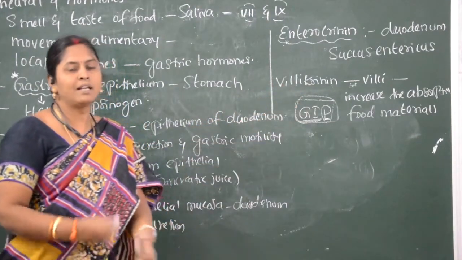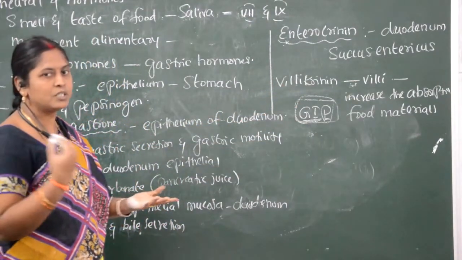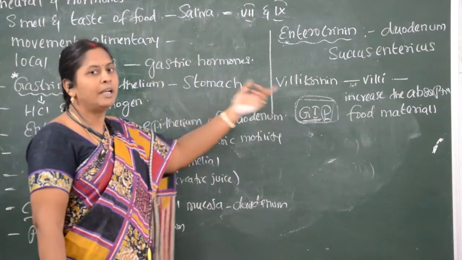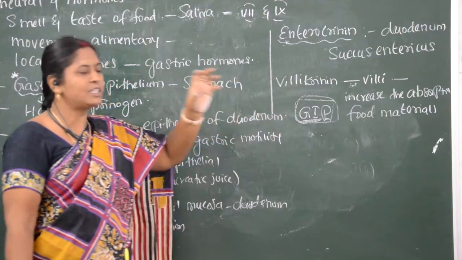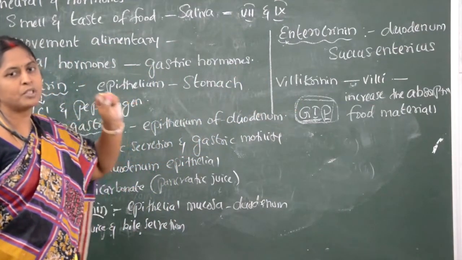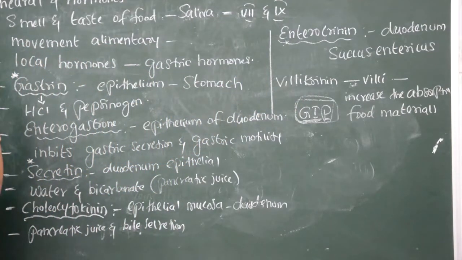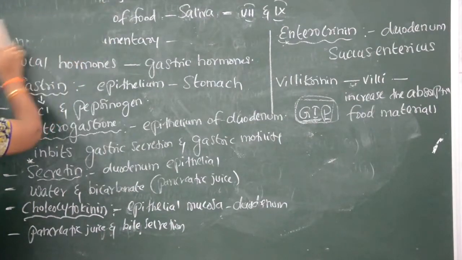Villicrinin is the hormone which is released in the villi-like structure in the intestinal mucosa cells, which helps to increase the absorption of digested food materials. These are the local hormones and the gastric hormones which help for the coordination of the alimentary canal.